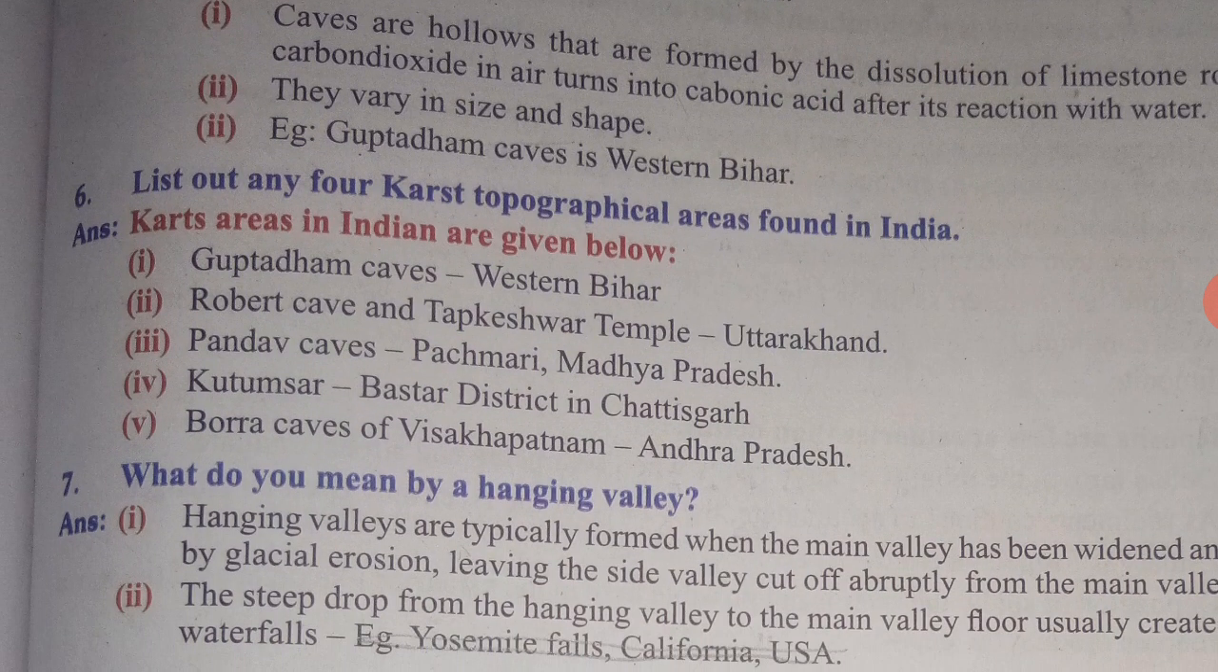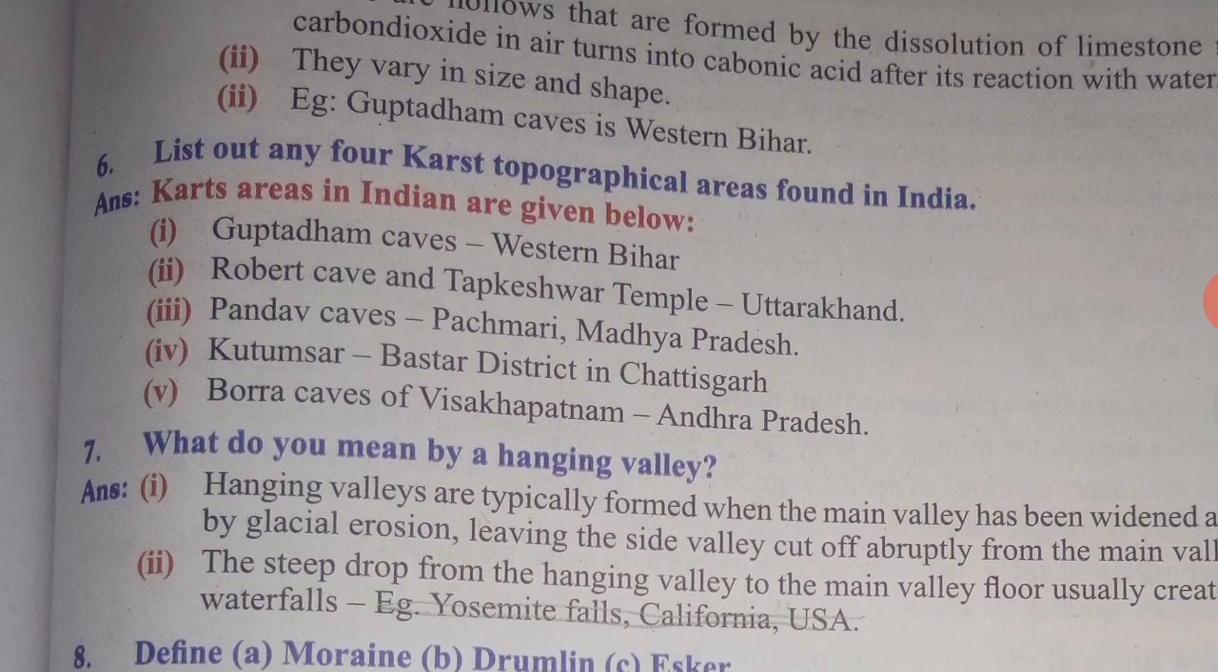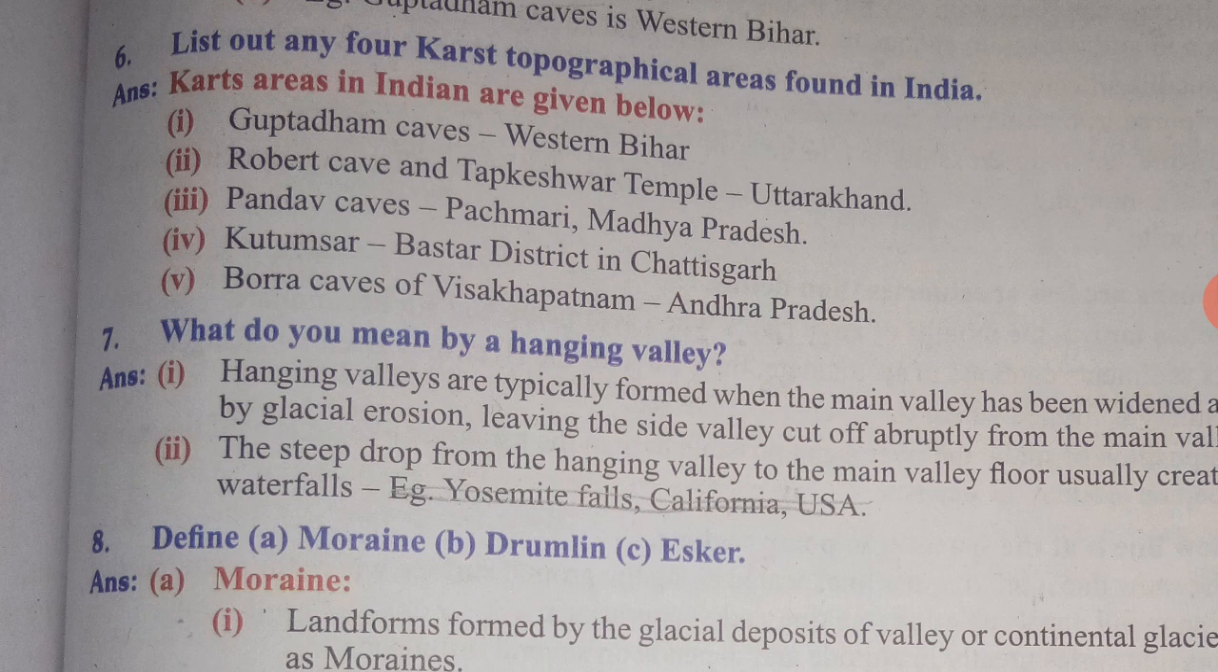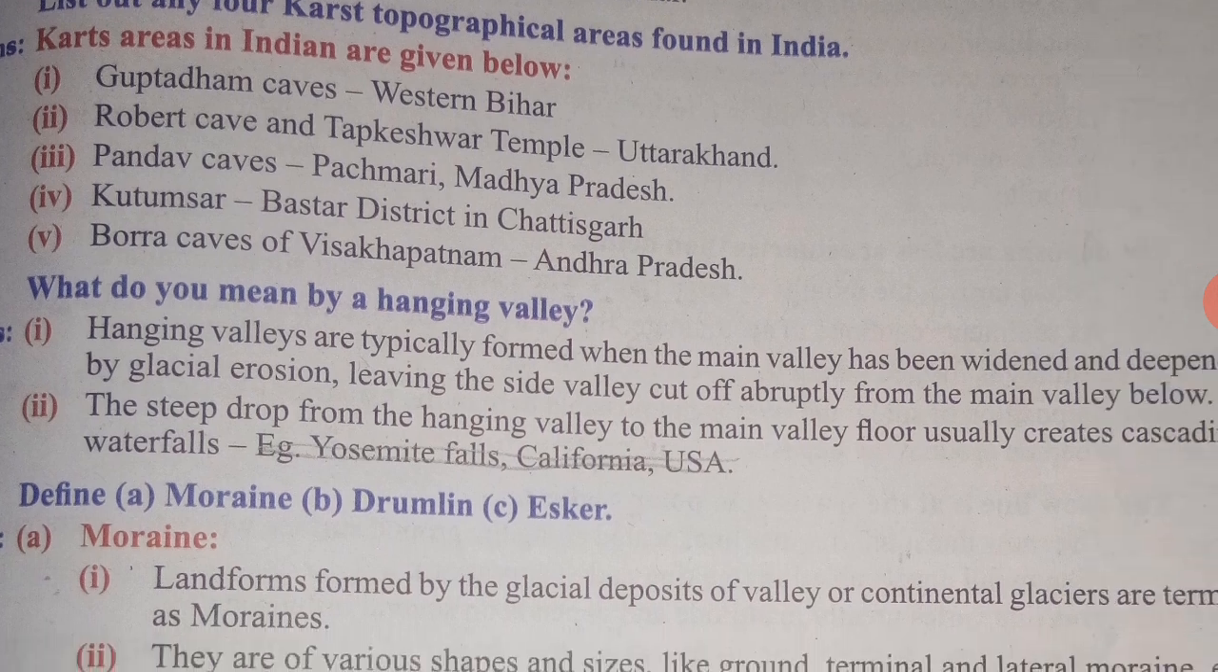And your sixth question, list out any karst topographical areas found in India. Answer is Guptadham caves, western Bihar, Robber's cave and Tapkeshwar temple, Uttarakhand, Pandav caves, Pachmarhi, Madhya Pradesh, and Kutumsar cave, Bastar district in Chhattisgarh. Borra caves of Visakhapatnam in Andhra Pradesh.